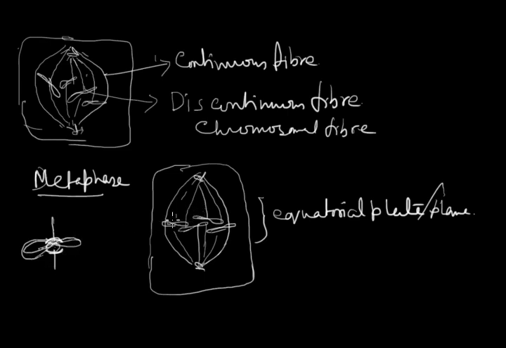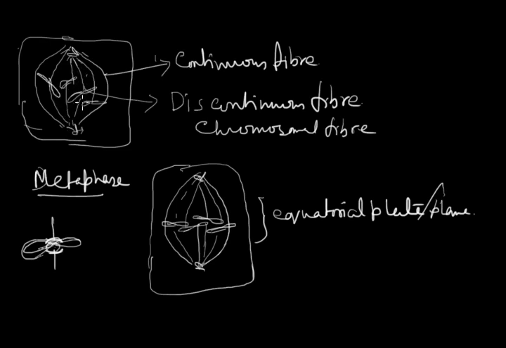The chromosomes are arranged at the equatorial plane by the differential pulling of spindle fiber, that is the differential contraction of spindle fiber. This part of the spindle fiber pulls the chromosome below, but this part of the spindle fiber pulls the chromosome up.